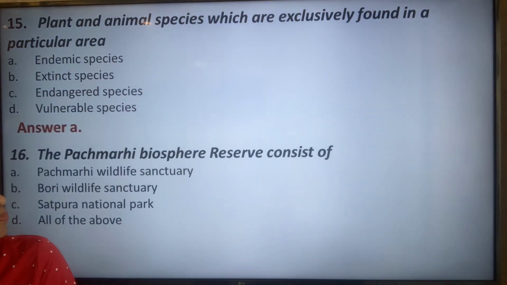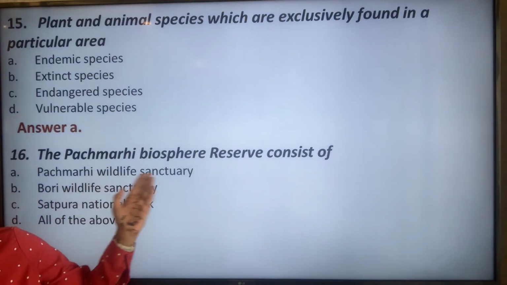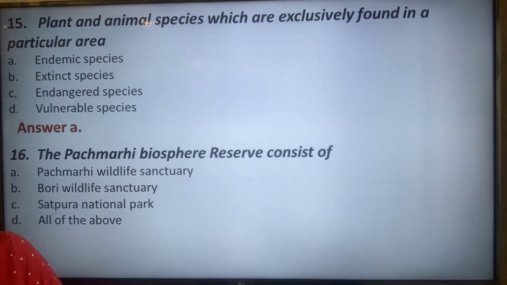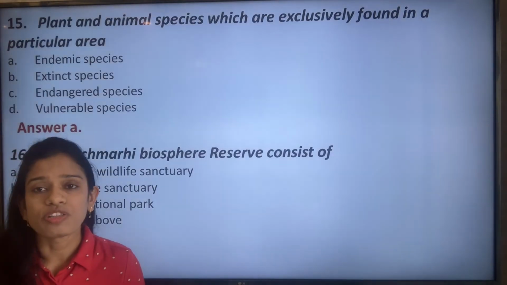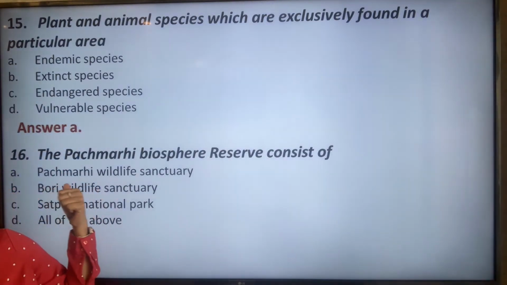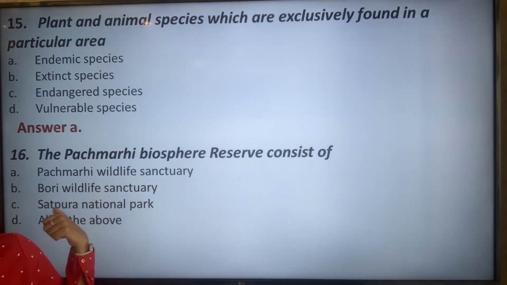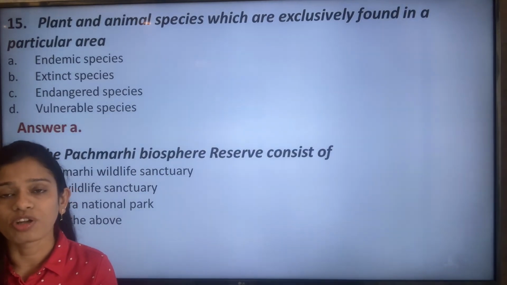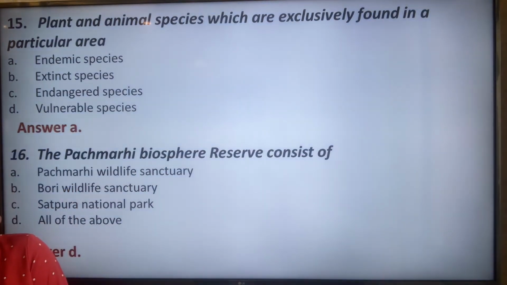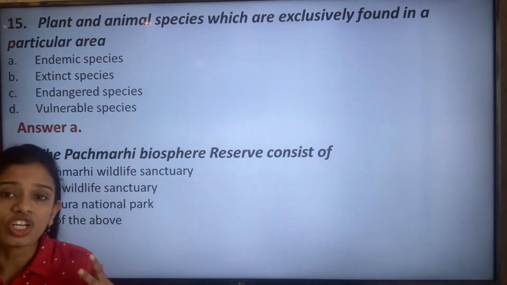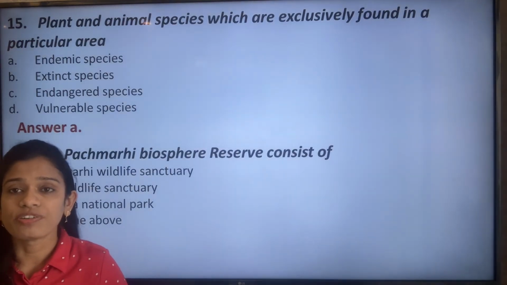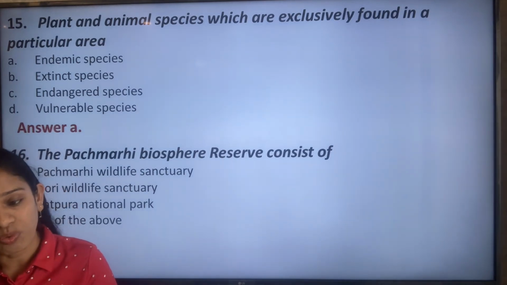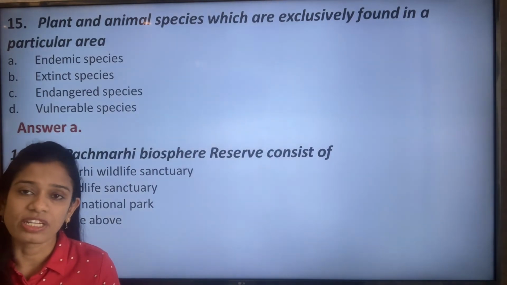Coming to the next, the Pachmarhi Biosphere Reserve, just now I was talking about, consists of the Pachmarhi Wildlife Sanctuary, Bori Wildlife Sanctuary, the Satpura National Park, or all of the above. This Pachmarhi Biosphere Reserve consists of all of them together. The correct option is option D. So you can understand this biosphere reserve is such a huge one. In this biosphere reserve, we have a national park as well as two wildlife sanctuaries.